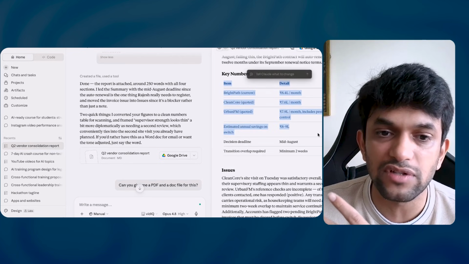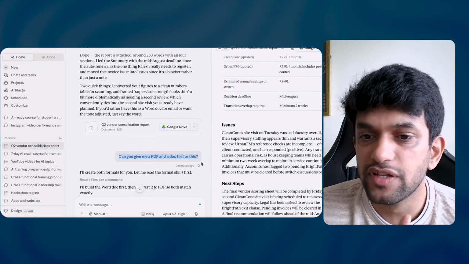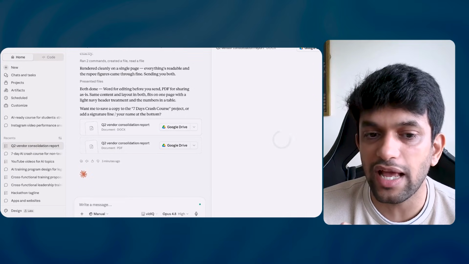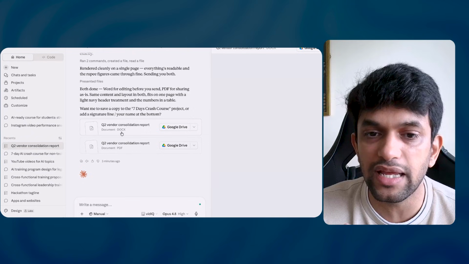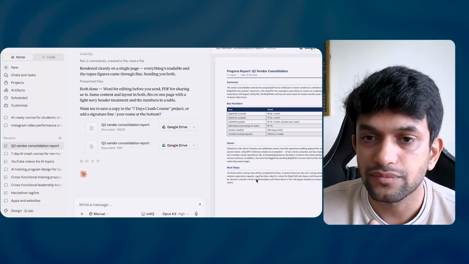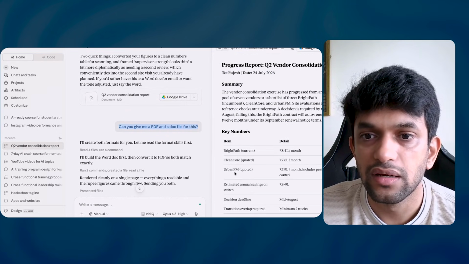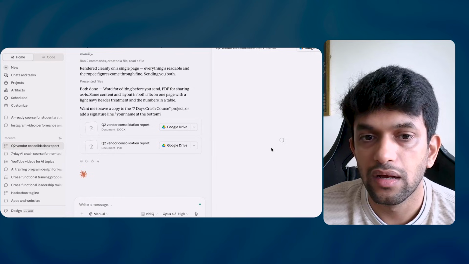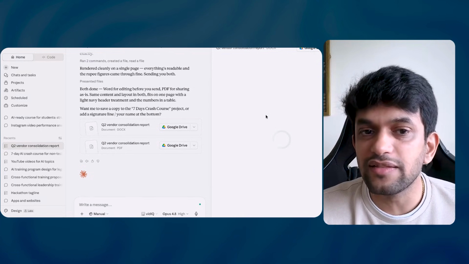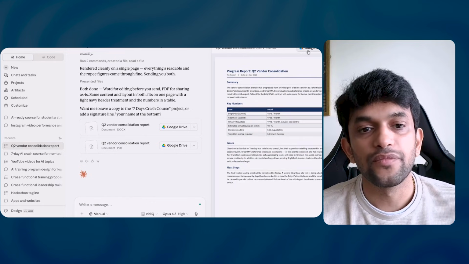I gave this prompt to Claude, and it gave me this output on the right side. You can see the key numbers and all these things. Then I asked it to give me a PDF and a doc file, so it has given me a document. It is loading. Can you see it is a very good document, guys? Isn't it better than this empty file? This is good, but this document is way better.